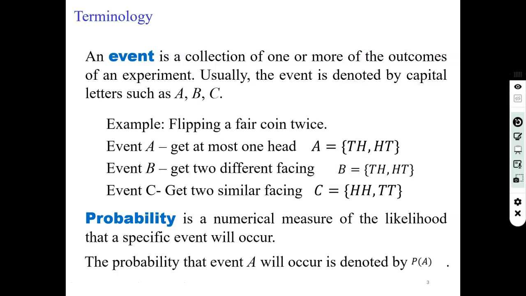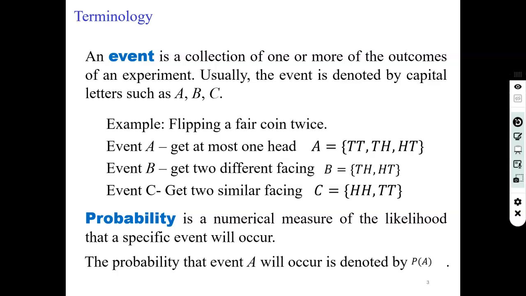An event is a collection of one or more of the outcomes of an experiment. Usually the event is denoted by A, B, C, or any other letters. Example, flipping a fair coin twice. If you flip a fair coin twice, event A can be getting at most one head. Getting at most one head means there will be no head or one head. No head means TT and one head means TH or HT. So those are the possible outcomes for event A.